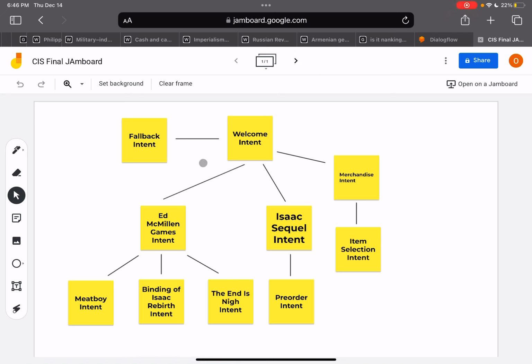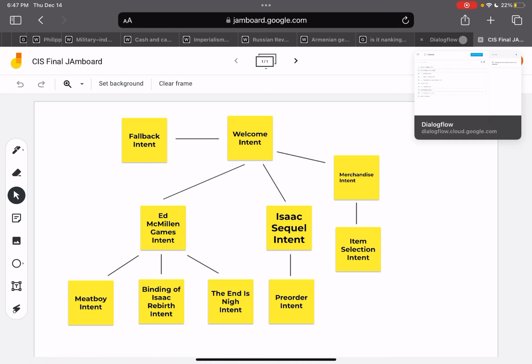So, pictured on the screen right now, I have my dialogue tree. Pictured at the very top, I have my welcome intent, and although I know it's not necessary, my fallback intent is listed in here, just to make sure that I didn't forget about it while accounting for all the intents I had. And then I have three intents that root off of my welcome. I have Ed McMillan Games, the Isaac sequel intent, and a merchandise intent. Merchandise intent has one sub intent, the item selection intent. The Isaac sequel intent has one as well, pre-order intent, and then Ed McMillan Games has three. Each one is just one of his game titles.